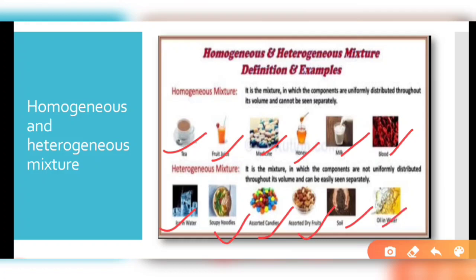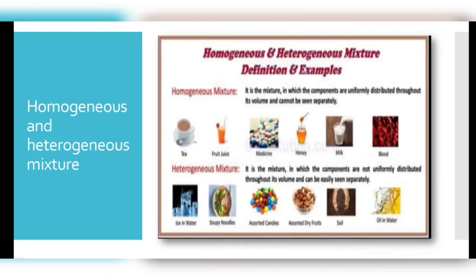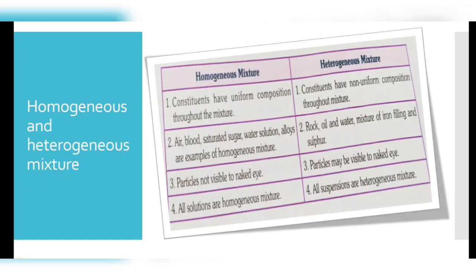And the oil and water, yes. So these are all the homogeneous and heterogeneous mixtures. Let's have a quick differentiation between them. Homogeneous mixtures have uniform composition throughout the mixture, and heterogeneous mixtures have non-uniform composition throughout the mixture. That means the constituent particles which are involved in making them a mixture.